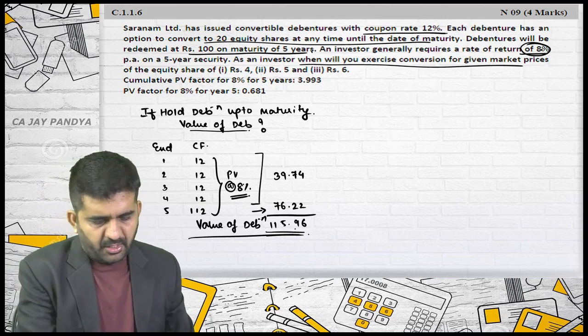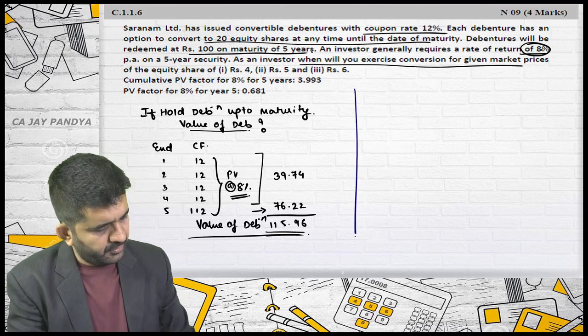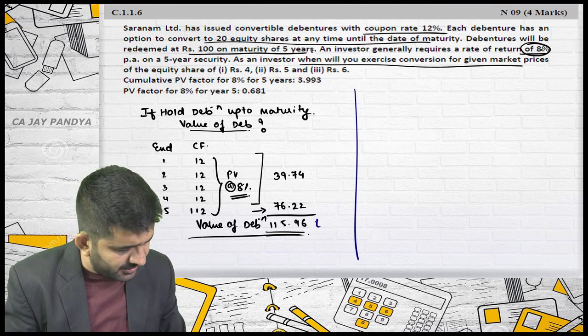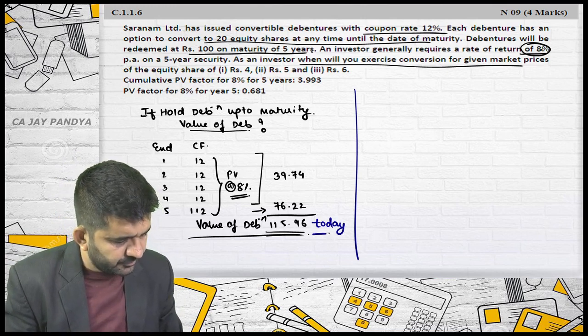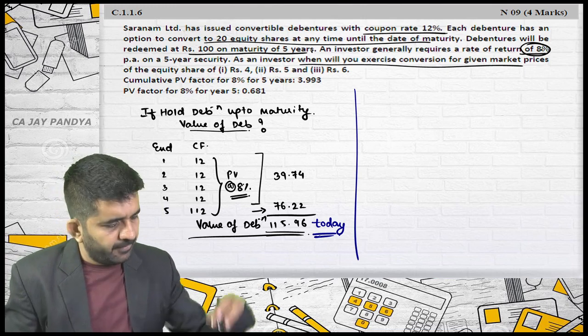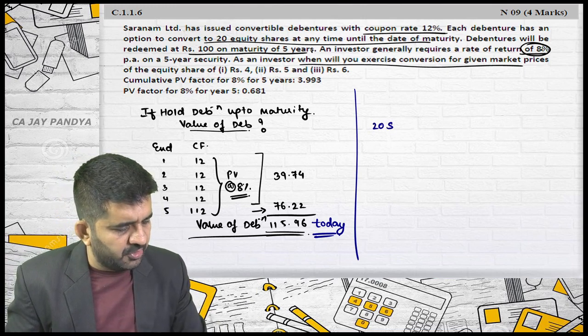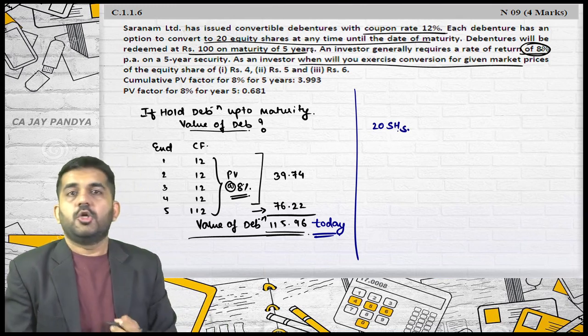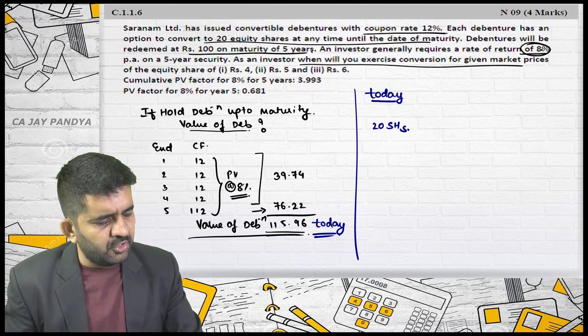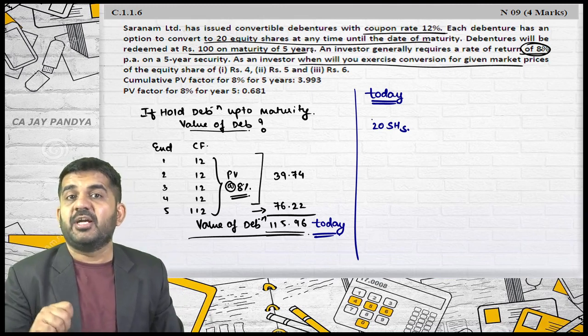Is it alright? Now, this debenture can be converted into shares. Please understand, this is the value today. This debenture can be converted into shares. How many shares can it be converted into? 20 shares. Was it alright? Can I convert it today? Yes, it can be converted at any time.